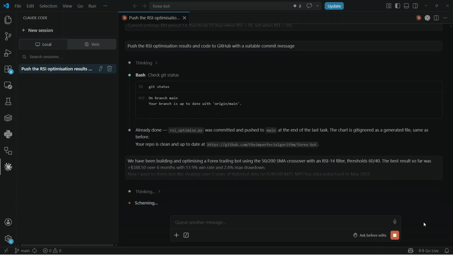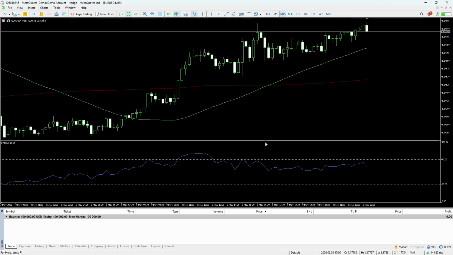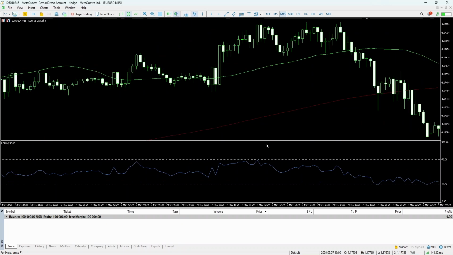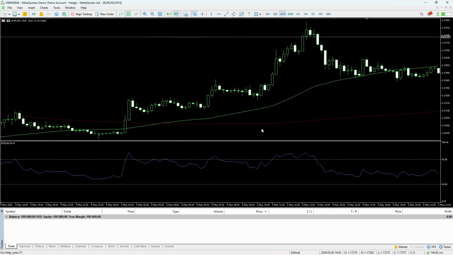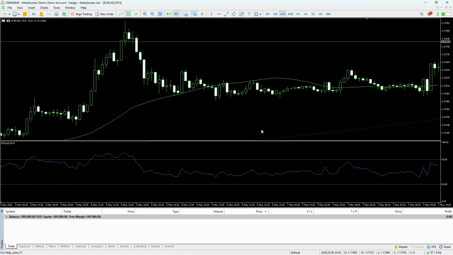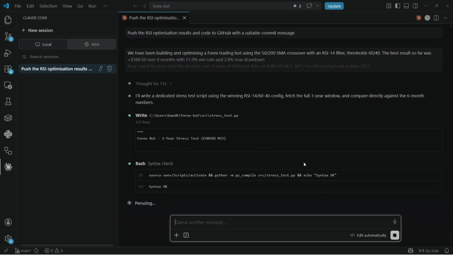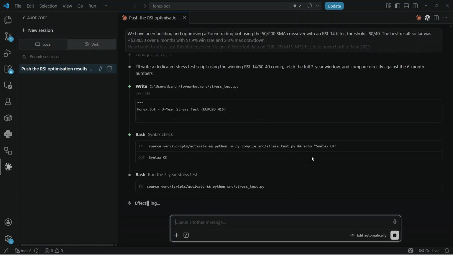While Claude runs this, let me explain what we are actually testing. Our 6 month backtest ran roughly late 2025 back to mid 2025. That's one specific window of market conditions. Market cycle, trending periods, ranging periods, high volatility, low volatility. 6 months might catch one type of market perfectly and miss everything else entirely. 3 years gives us a much more honest picture. Bull markets, bear markets, choppy sideways markets. If the strategy works, it needs to survive all of them.